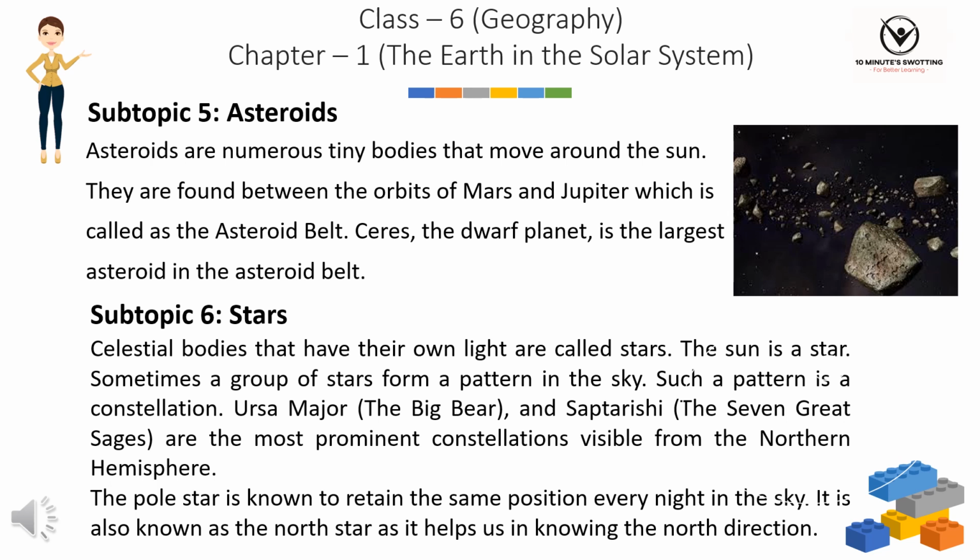Sometimes a group of stars form a pattern in the sky. Such a pattern is a constellation. Ursa Major, the Big Bear, and Saptarshi, the seven great sages, are the most prominent constellations visible from the northern hemisphere. The pole star is known to retain the same position every night in the sky. It is also known as the North Star as it helps us in knowing the north direction.